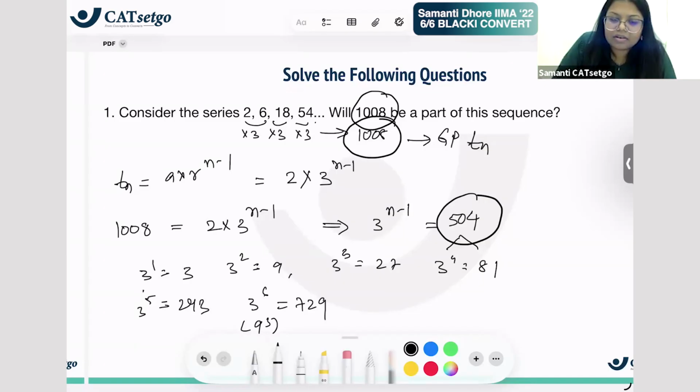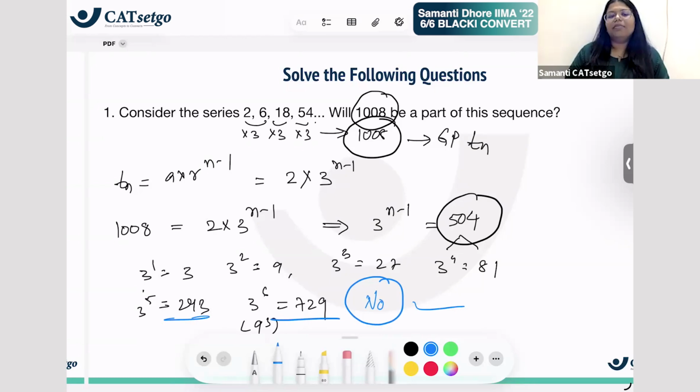So is it a part of this GP? Is it yes or no? No, right? So can 1008 be part of this GP? The answer is no, it can't be, because 504 can't be expressed as some power of 3, right?